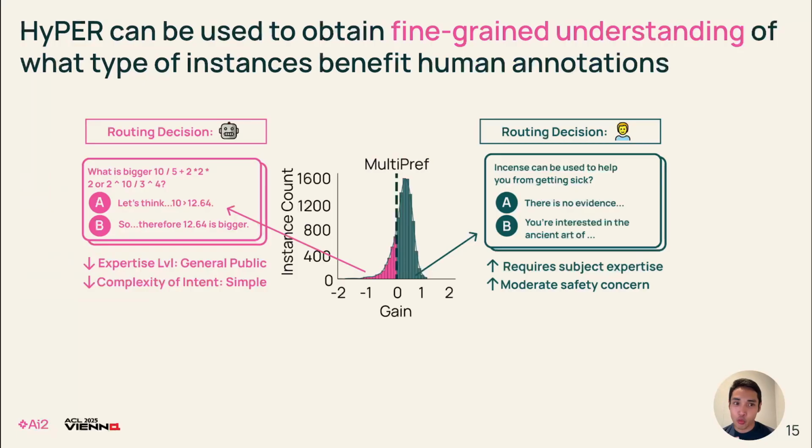Furthermore, one thing that's very interesting about this work is that one advantage of training the PPM as a regressor is that we can obtain a fine-grained understanding of instances that benefit from human annotations. In general, we find that instances that require subject expertise or with moderate safety concern benefit from human annotations. We made several of these analyses, so feel free to check the paper out for more extensive analysis of these features.